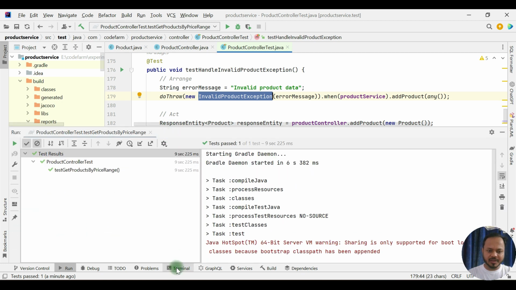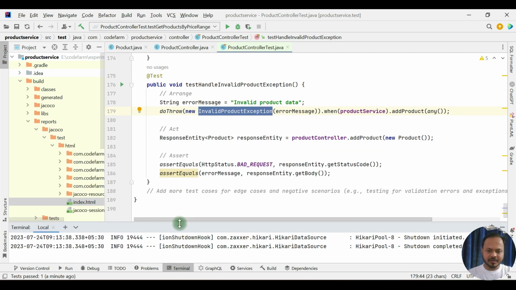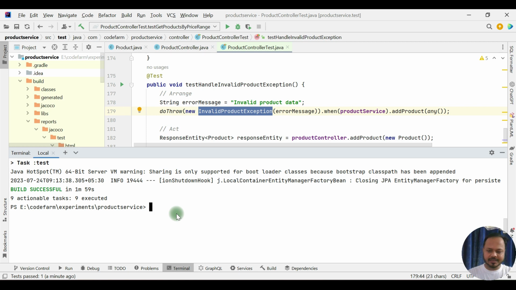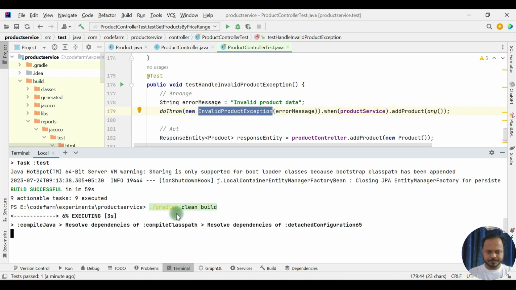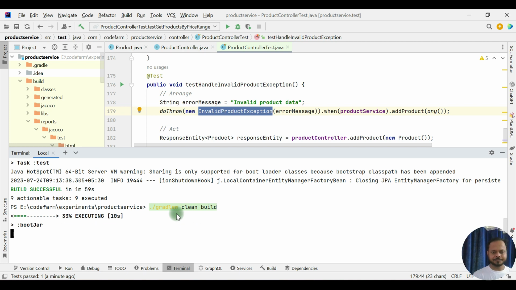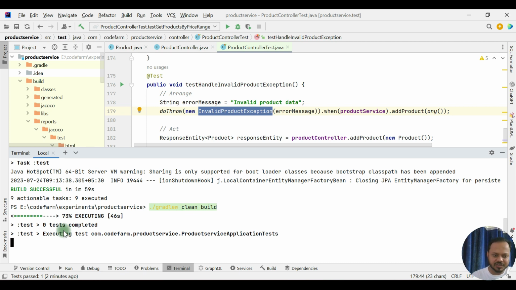So let's try this again. I will just trigger that command again, clean build. There are lots of test cases actually, which is why this clean build command will take time.